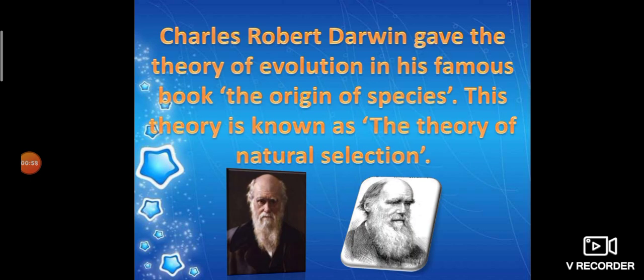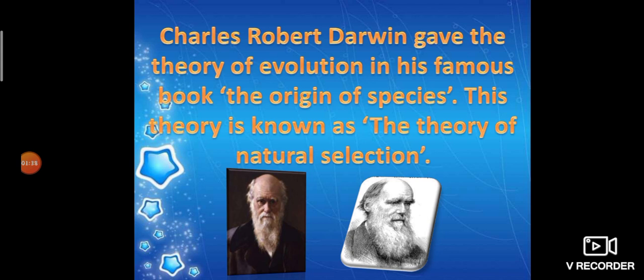Charles Robert Darwin gave the theory of evolution in his famous book called Origin of Species. He called his theory of evolution the theory of natural selection. So, Charles Robert Darwin gave the theory of evolution in his famous book The Origin of Species, and the theory is known as the theory of natural selection.